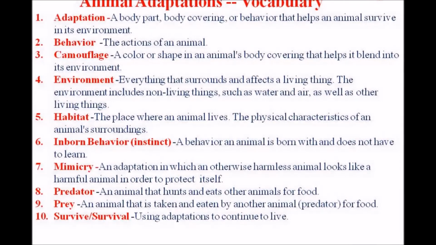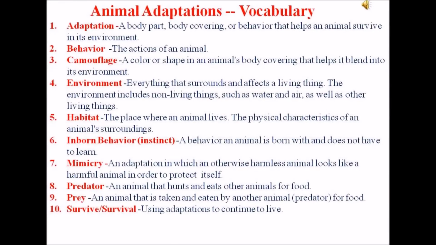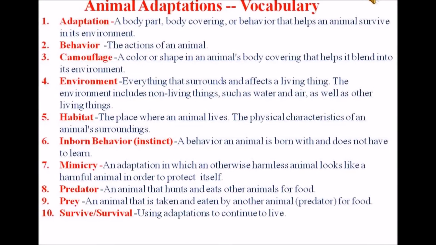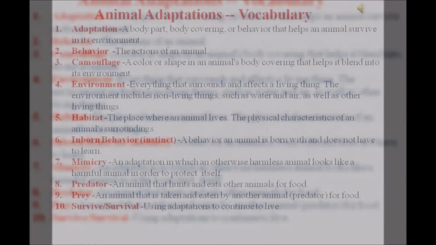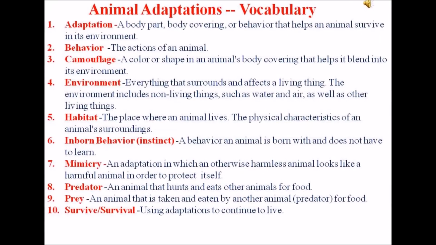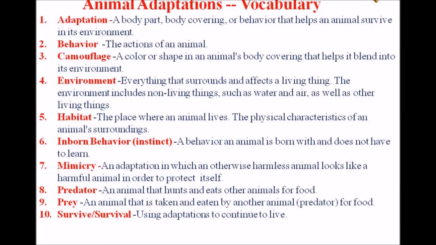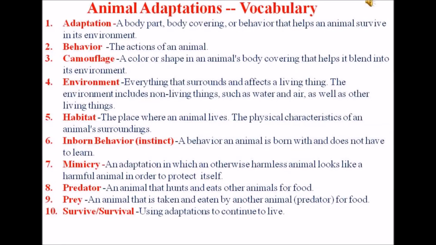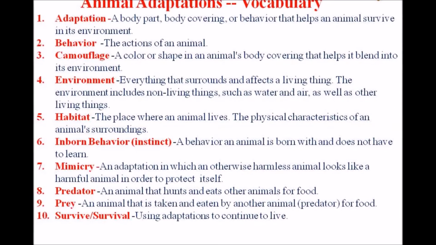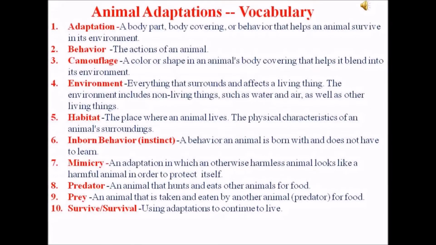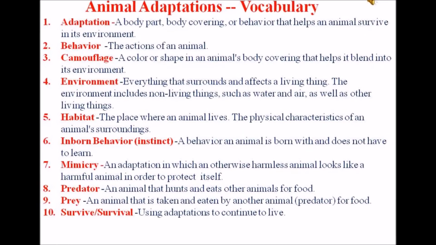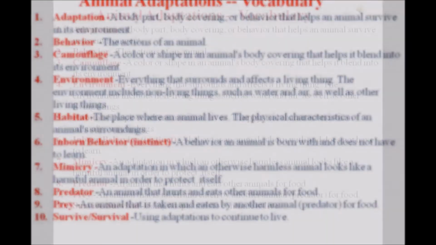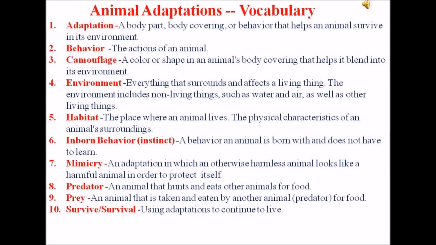Habitat: the place where an animal lives, the physical characteristics of an animal's surroundings. Inborn behavior, instinct: a behavior an animal is born with and does not have to learn. Mimicry: an adaptation in which an otherwise harmless animal looks like a harmful animal in order to protect itself.